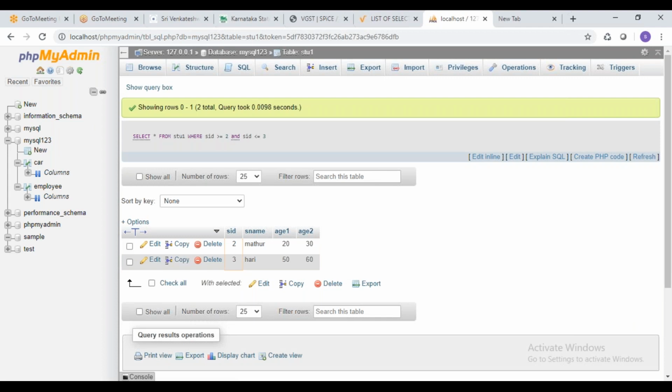So this is how you can use the AND in the select query to get the data between the given values. This is how the AND is going to work. Are you able to understand, guys? I'm going slowly because I'm just copying and pasting. Are you able to follow me? Any doubts?